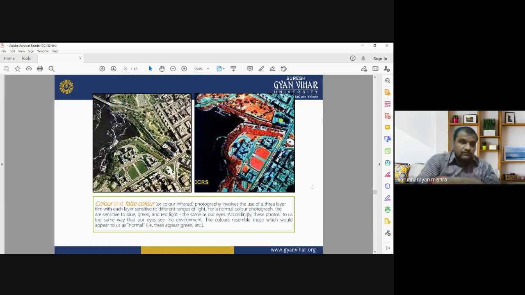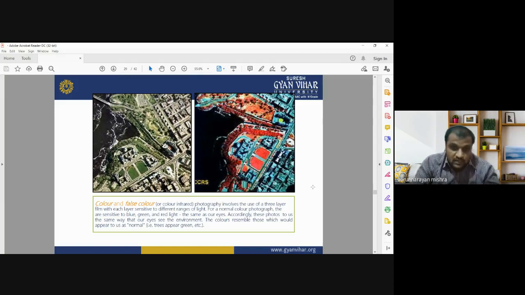This is the image showing a certain urban area. A highly urbanized area is visualized in two different kinds of images. One image is natural color, the second image is in false color. So you can compare the details provided by both the false color and natural color images.